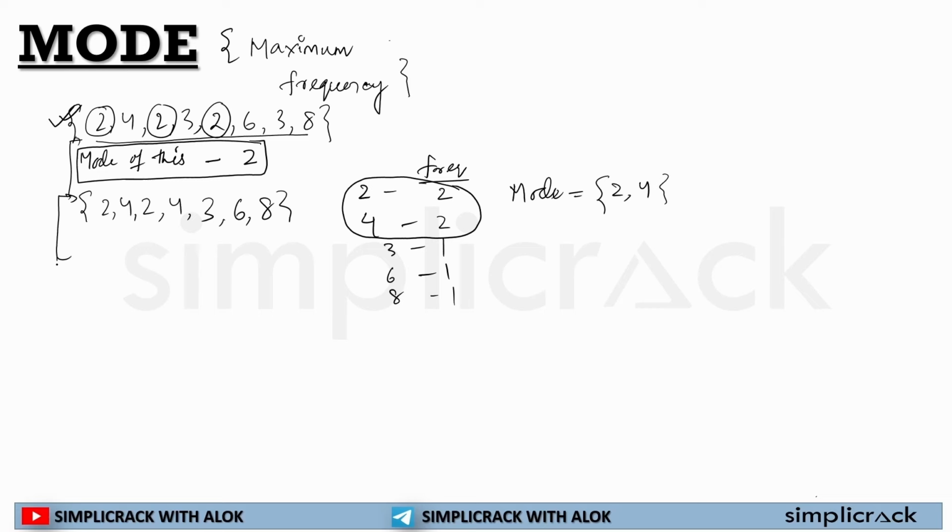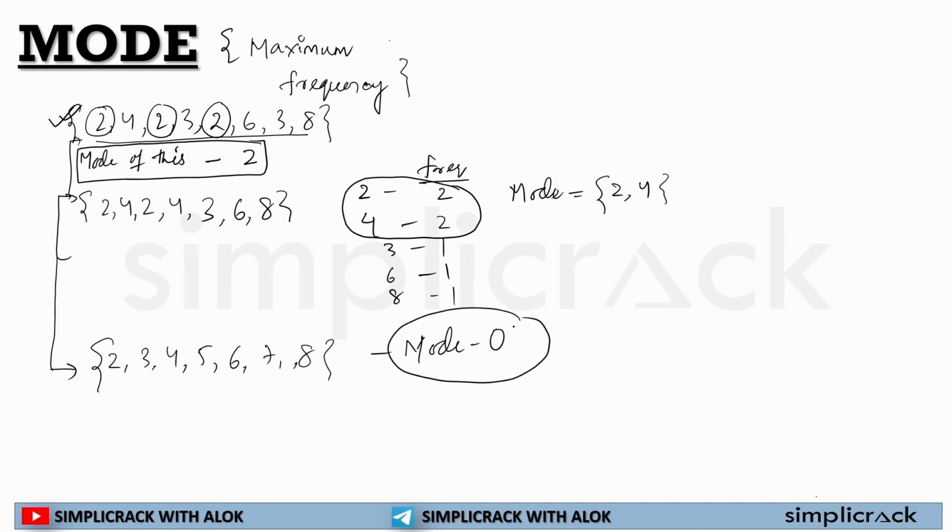Now the third possibility: if the question is like this, 2 3 4 5 6 7 and 8, and there is no repetition, if each and every observation has the same frequency, then the mode of this given data is 0.